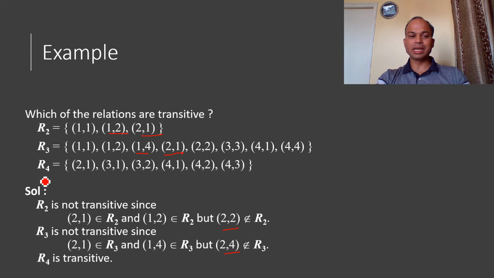Relation R4 is transitive. If we talk about the 3-1 pair, no pair is starting with 1, so we are not considering this one. If we talk about 3-2, then 2-1 is here and 3-1 is here, so we can say that the transitive property is true.